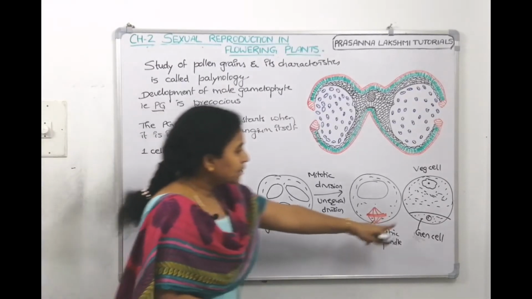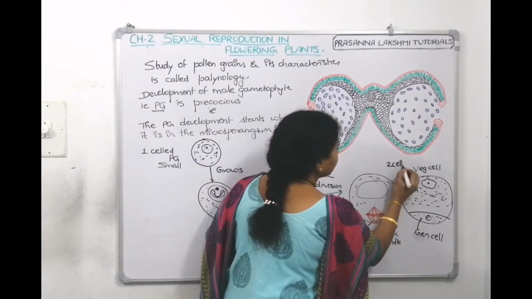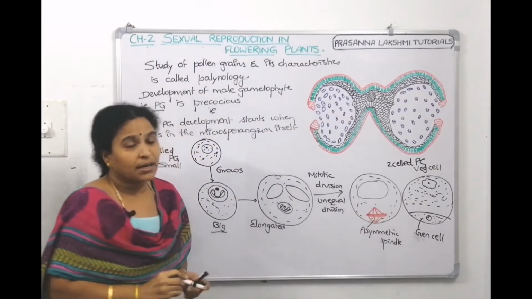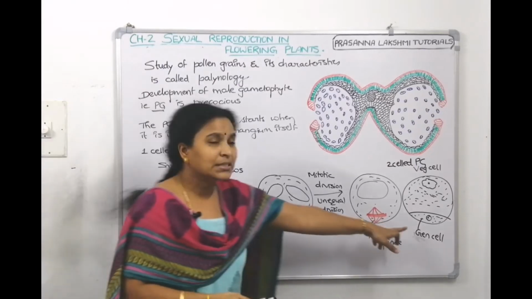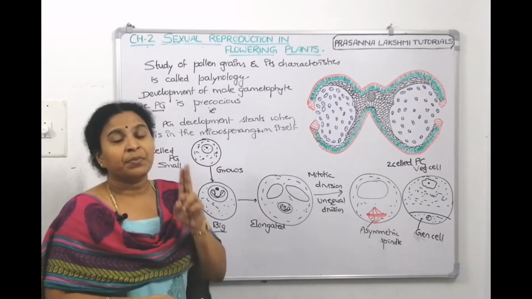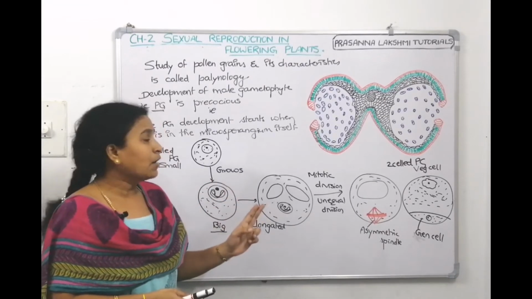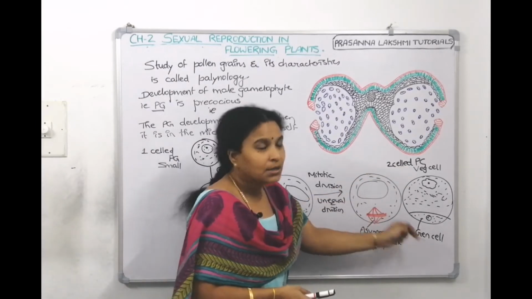One vegetative cell and one generative cell is called a two-celled pollen grain. In the majority of the plants, in 60% of the plants, pollen grains are released from the anther in the two-celled stage only. One big vegetative cell and one small generative cell.